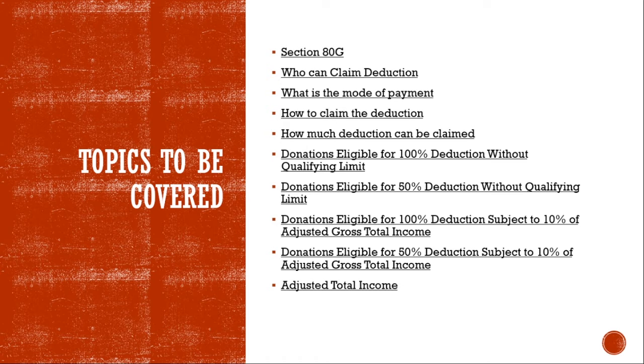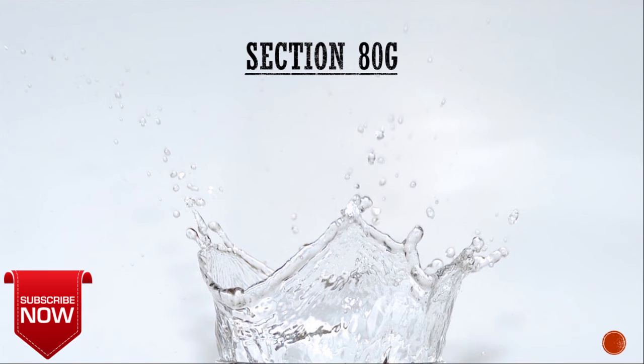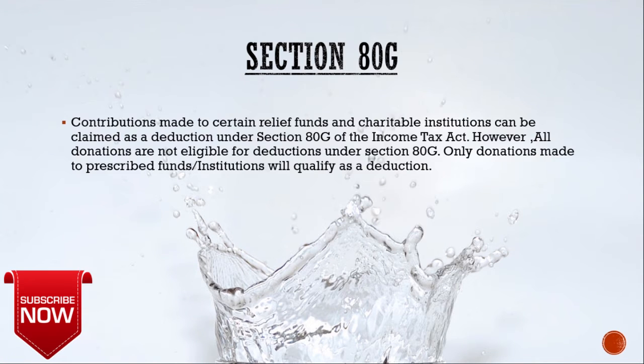And what is the adjusted total income? So let's see what is Section 80G. So friends, contribution made to certain relief funds and charitable institutions can be claimed as deduction under Section 80G of the Income Tax Act. However, all the donations are not eligible for deduction under Section 80G. Only donation made to prescribed funds or institutions will qualify as deduction.